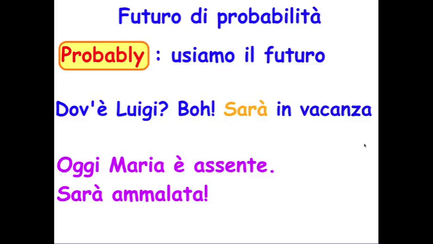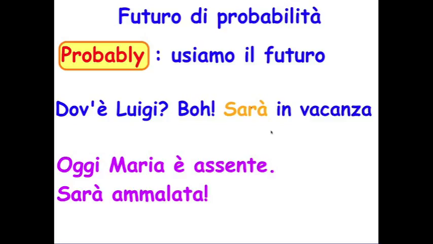So, if I have a question, dov'è Luigi? Where's Luigi? If I don't know the answer, I say, boh, non lo so. Instead of saying, you know, maybe he is, I'll just say, he will be on vacation. Sarà in vacanza. So you use the future. An Italian person just hears that as the future. As soon as you say that, they understand that there's a doubt, which means future of probability.